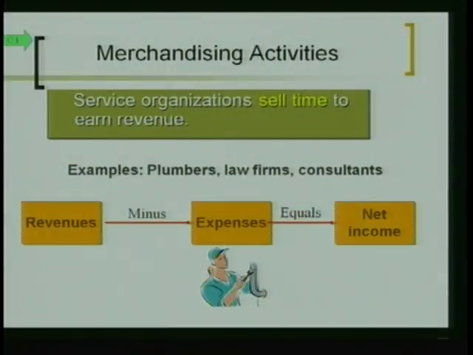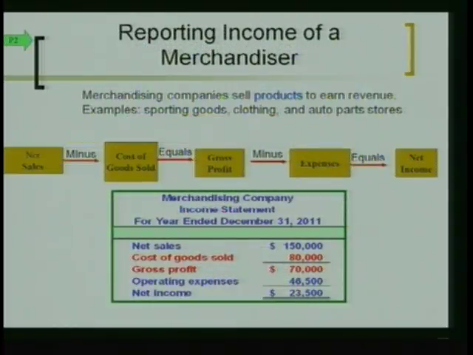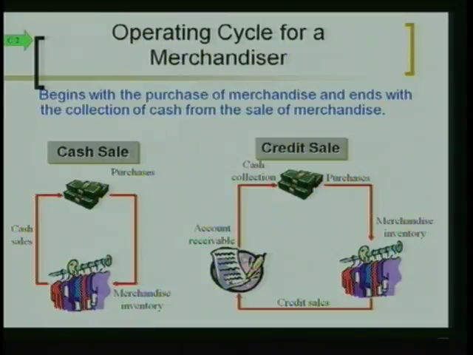We had talked, from chapters 1 through 4, mainly about service organizations that sell time. Now we're talking about merchandisers, and there's that equation that we had on the quiz. They sell products to earn revenues. We gave examples of Walmart, or grocery stores, or Best Buy, or Kohl's. We talked about the cycle, right? You have money, you purchase inventory, you sell it, either on credit or for cash. Eventually you get more cash and you can purchase more inventory to sell, correct?